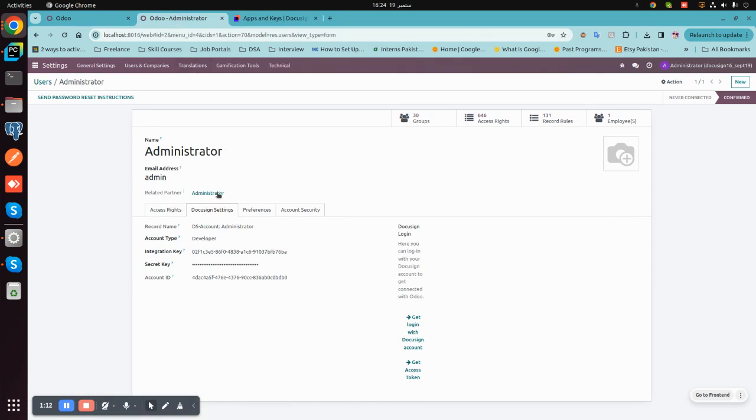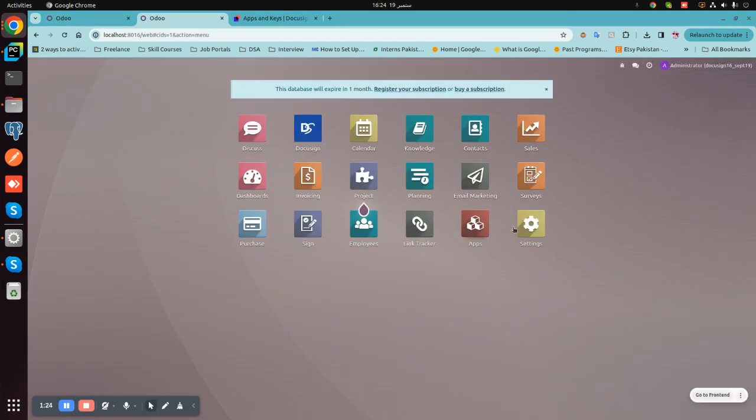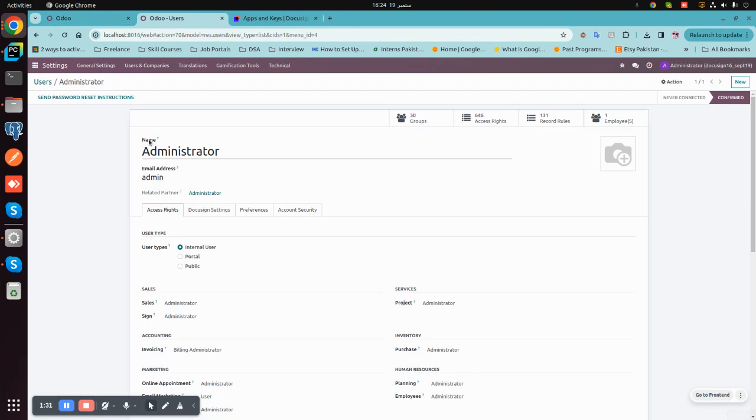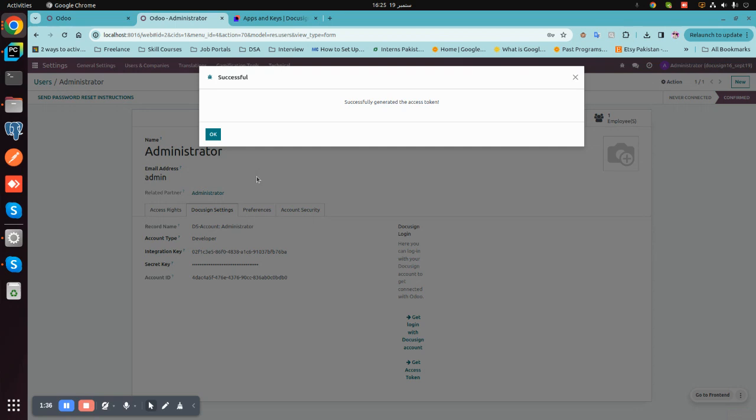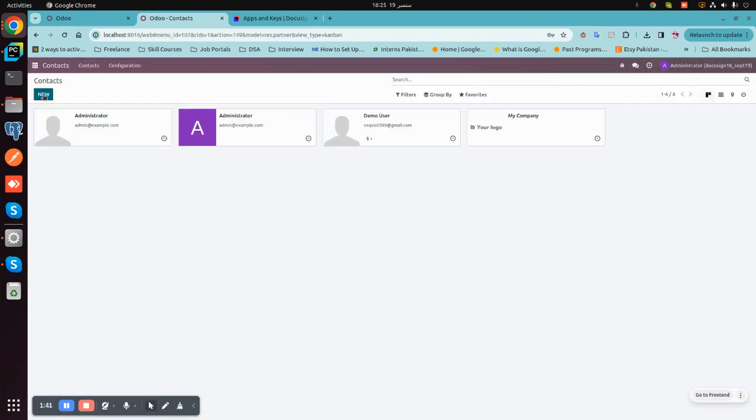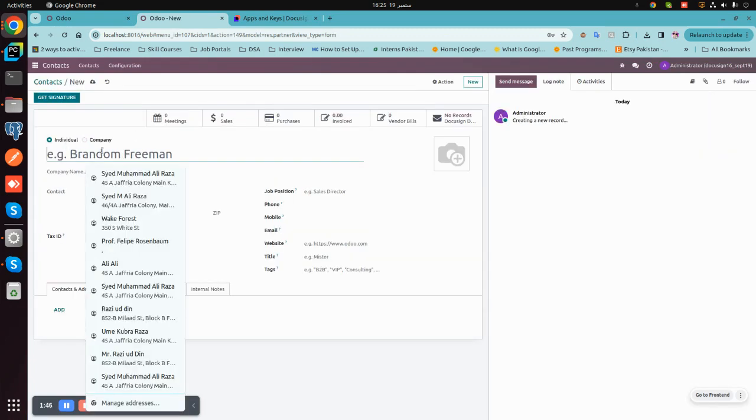I do not need to add it here, but let me authenticate it. Now just one last thing for authentication. I have to get the access token. Successfully generated access token. Now I will, for example, create a contact with the demo name, for example, Andrew,